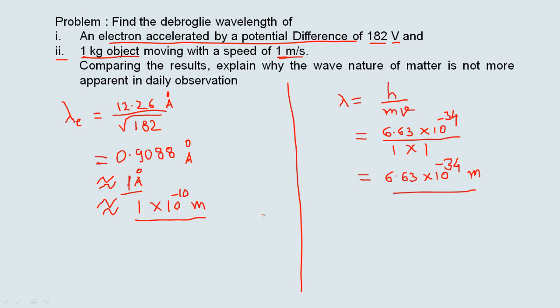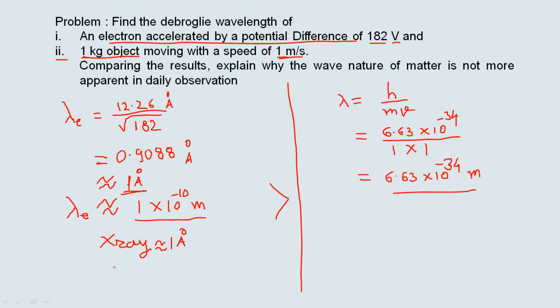First one is greater than second one. Here the de Broglie wavelength associated with electron is of the order of 1 angstrom, which is still a very low wavelength, and it corresponds to that of X-rays. The wavelength of X-rays is of the order of 1 angstrom, and the wavelength of electron also comes in the range of wavelength of X-rays.